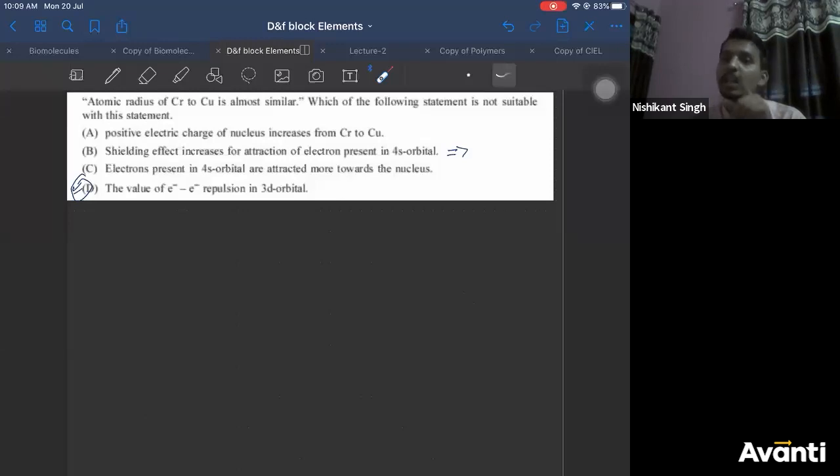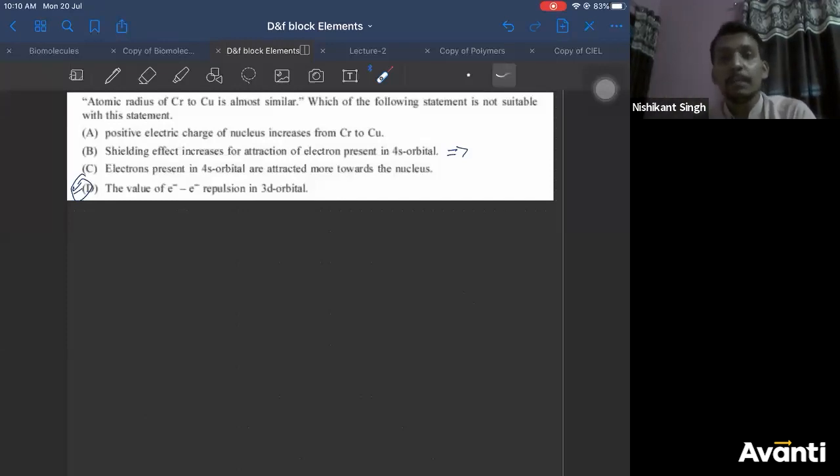It comes into the picture in a group. The other problem when you talk about shielding effect: you are basically adding the electrons in the same shell. So therefore, shielding effect does not add much. But when you are going down the group, you add electrons in more than one shell.